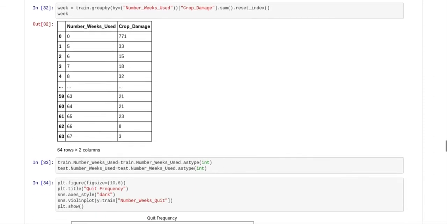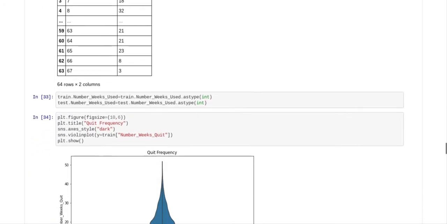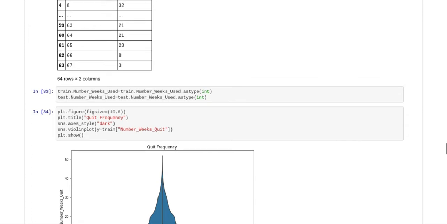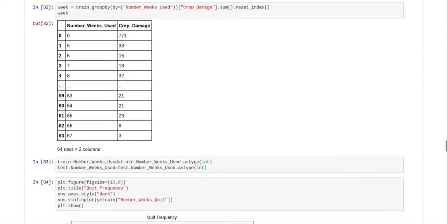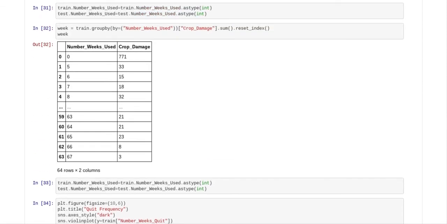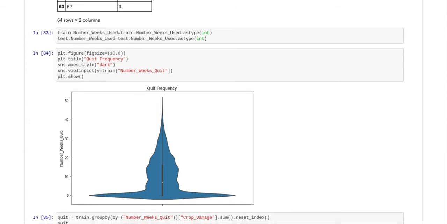So we did that twice, really. We did the number of weeks used twice, but it doesn't matter because it was done eventually, just to make sure that the number of weeks used was in there. But for some reason, I did it twice, and it's not going to make that big of a difference, although I only needed to do it once.